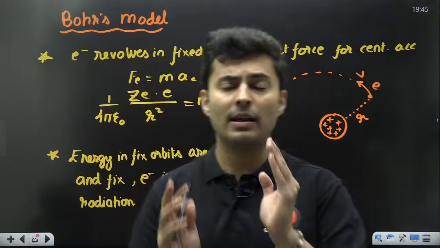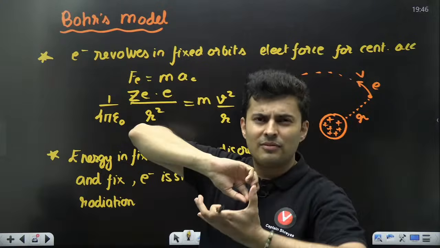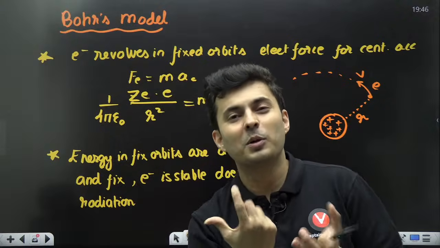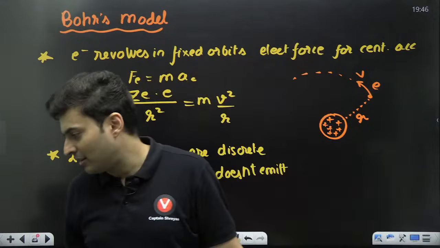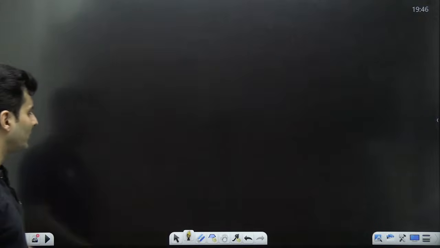That's another very, very important postulate. Or else, by theory of radiation, if a charged particle accelerates, then it should lose energy and slowly collapse into the nucleus and the atom would vanish. That does not happen. Keep that in mind. So this is again something which he told.